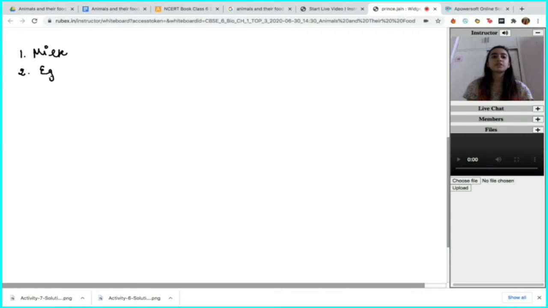Other products, for example, eggs. We obtain eggs from chicken. Eggs are one of the richest sources of protein. Anybody whose body is deficient in proteins is first suggested to have an egg. Obviously, vegetarians will not go for it, so they would have other sources. They would go to plant sources of proteins, but otherwise eggs are known to be one of the richest sources of proteins.